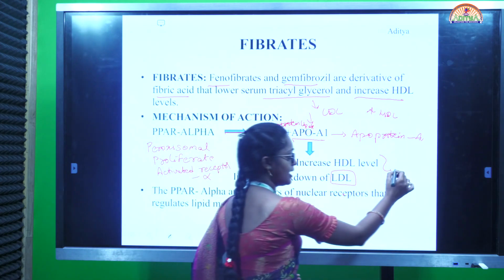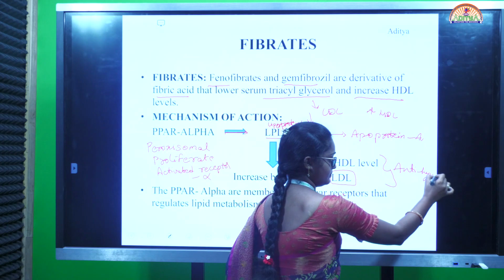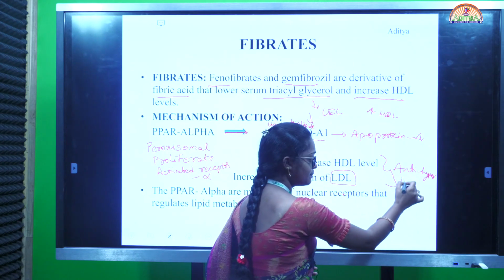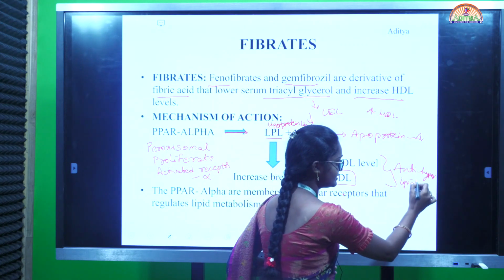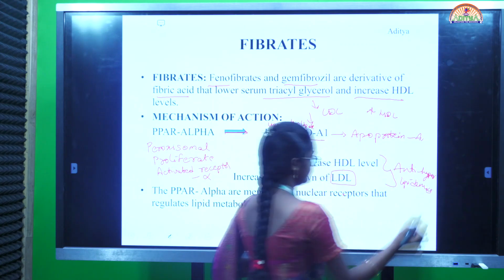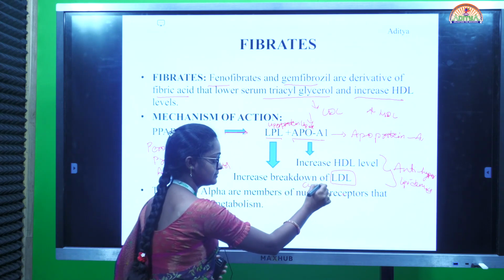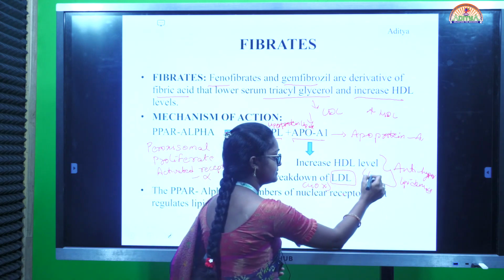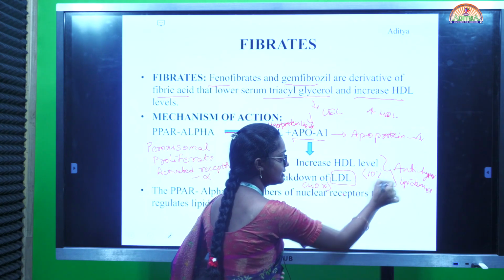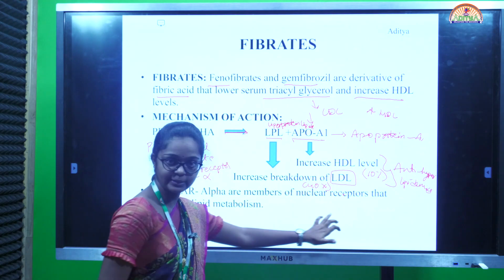These two give the anti-hyperlipidemic activity, decreasing the bad cholesterol, that means the LDL level. It increases the HDL level up to 10% and breaks down the LDL level up to 40%.